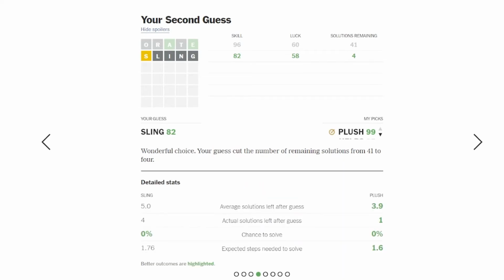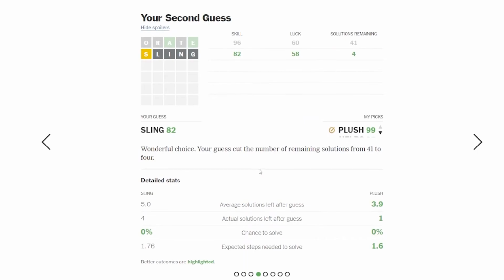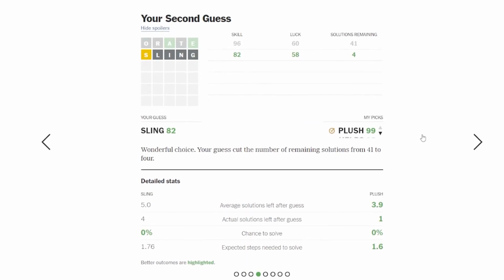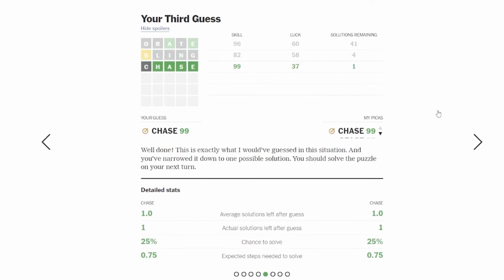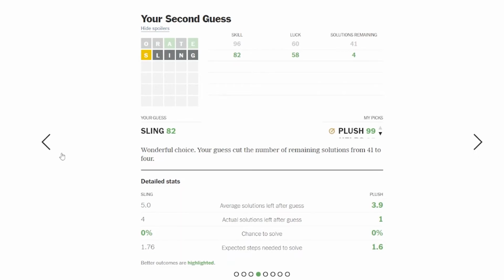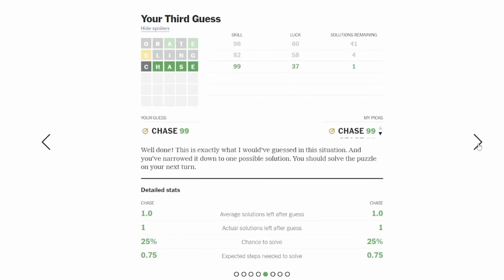I guess I would like it if it showed me what was the best possible play from there. Like, what is the guess from there that cuts it down to the fewest number of solutions? Does it tell us this somewhere? I don't know. It likes that guess. Narrowed it down to 1 solution. Oh, so back here it said there were 4 solutions. So which one am I not getting? So I had phase, chase, and abase. Was one more. Maybe it is peas. I don't know. But it liked that pick.